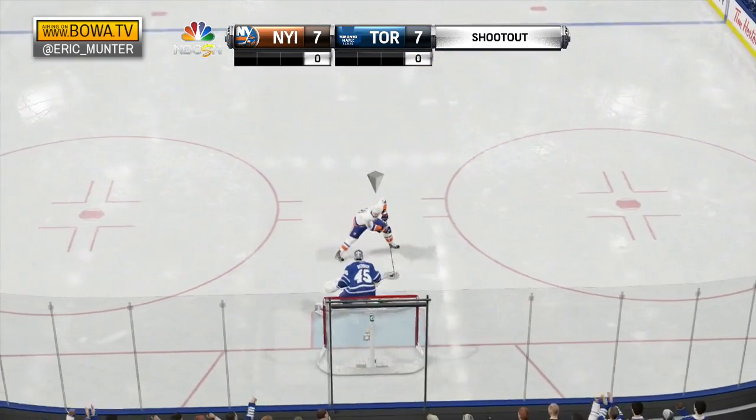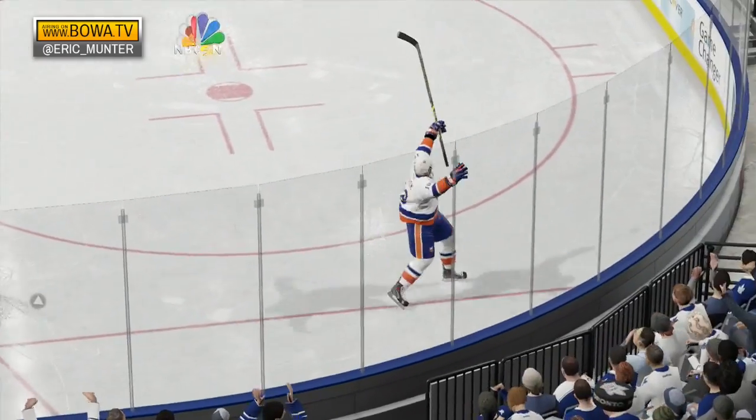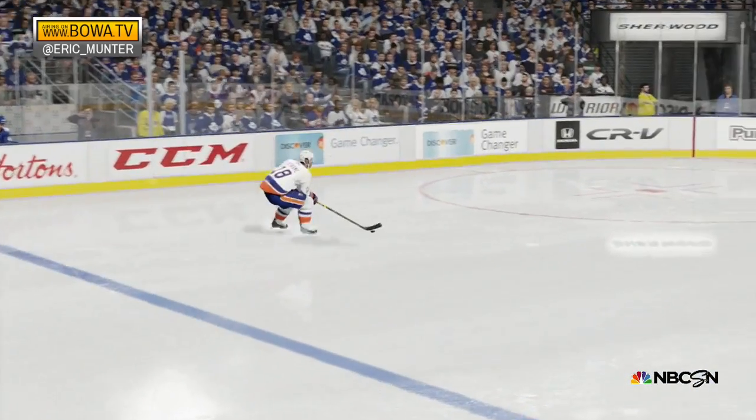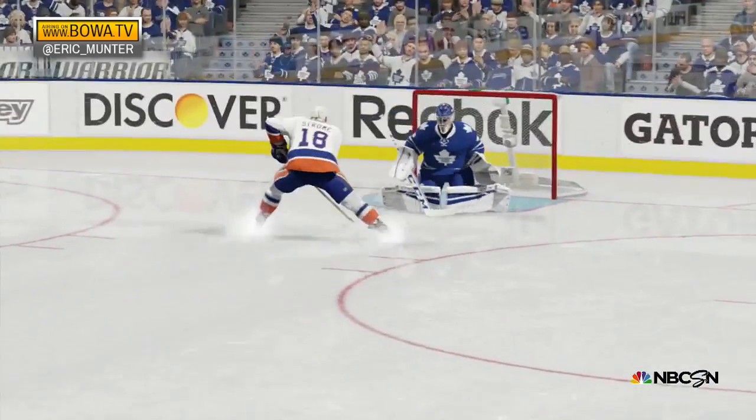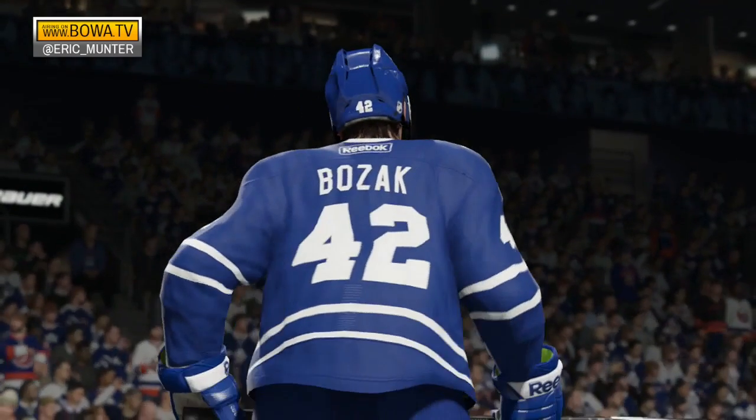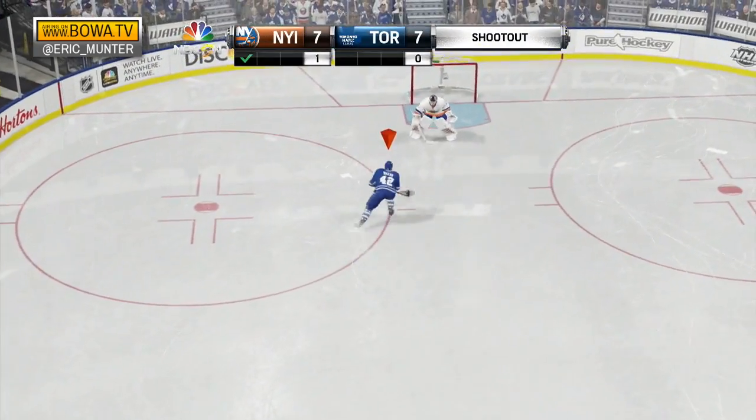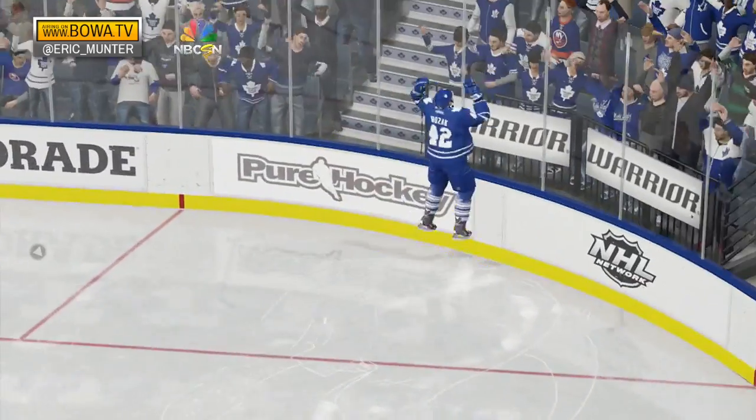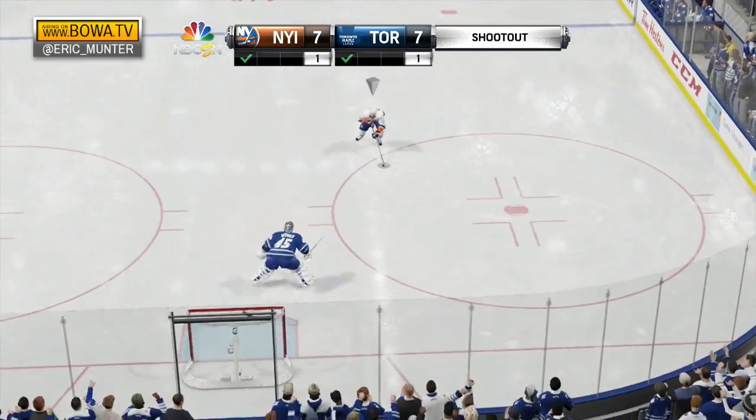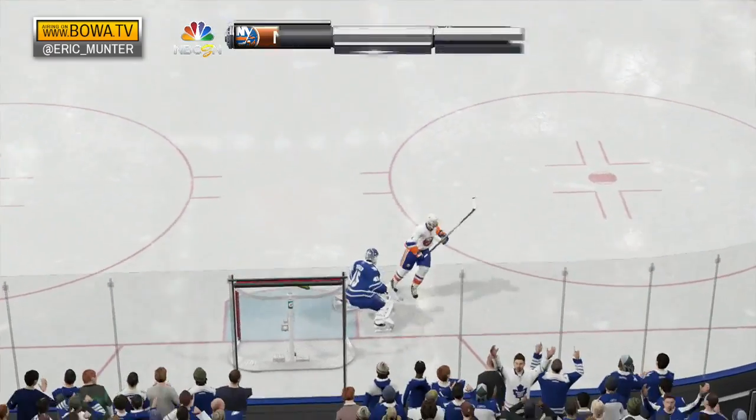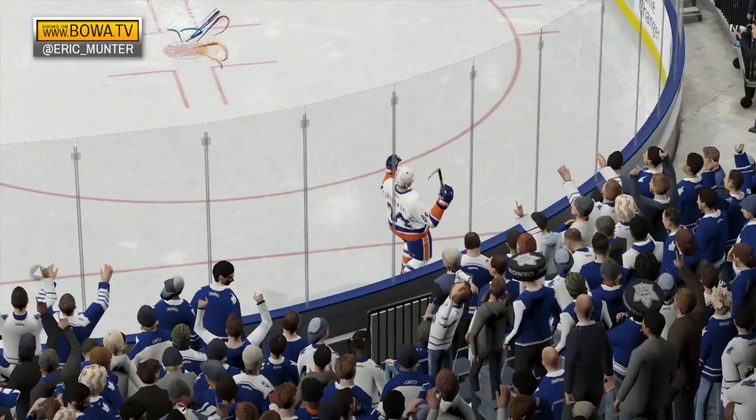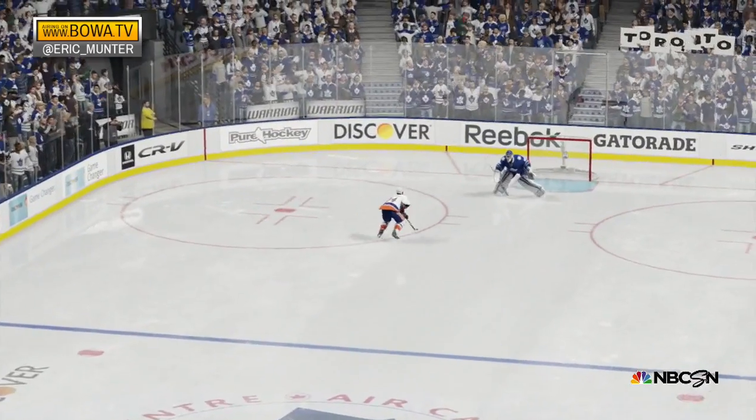Strome, the first shooter, makes a move and scores. New York strikes first. Now Bozak, looking to get the shootout even. Bozak in a move. He scores! Here comes Mikhail Grabovski. Grabovski moves in, dekes and scores! The shooters are 3 for 3.